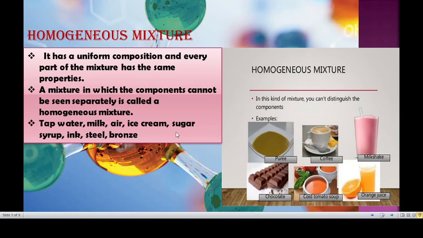Like that, ice cream is made up of milk, cream, sugar, some stabilizer, emulsifier. All these compounds or substances combine to form one mixture. We cannot see the components present inside the ice cream. So that's what a homogeneous mixture is.